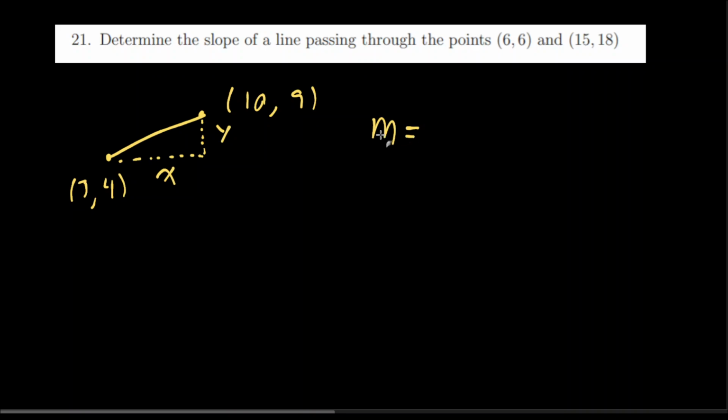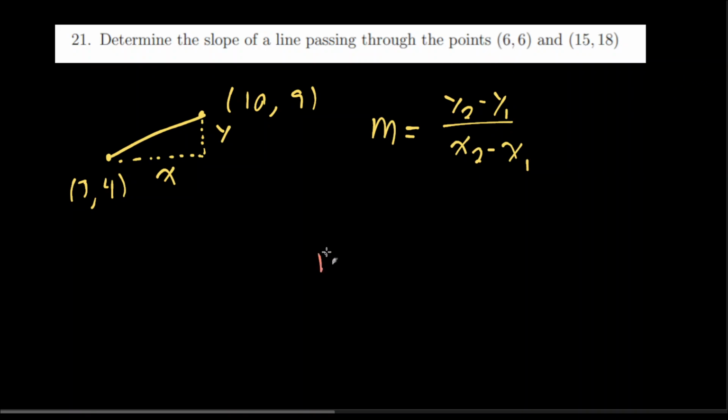Anyway, so the slope is just the difference of the y values, the second y value minus the first y value, over the second x value minus the first x value. That's the formula, and we'll just apply it to this over here.